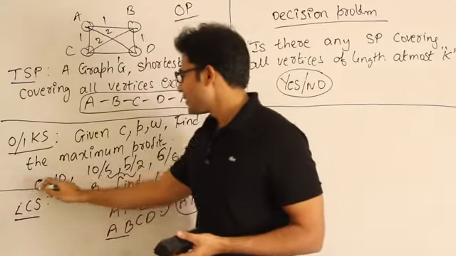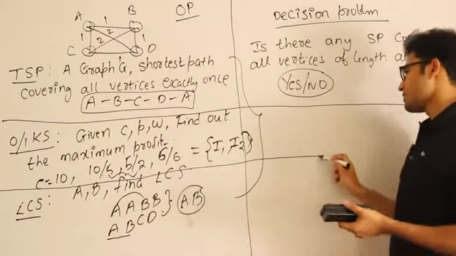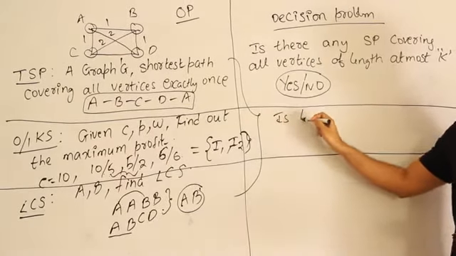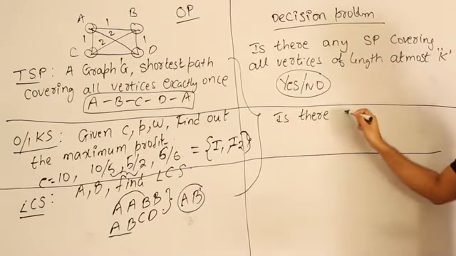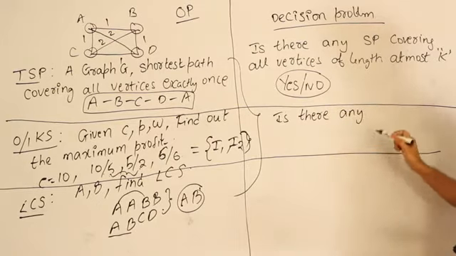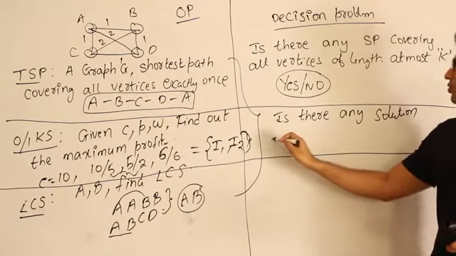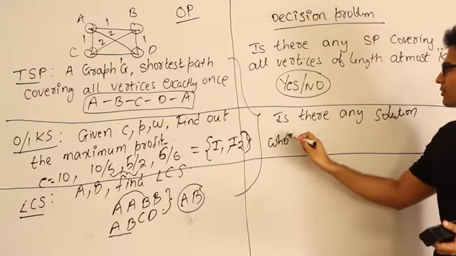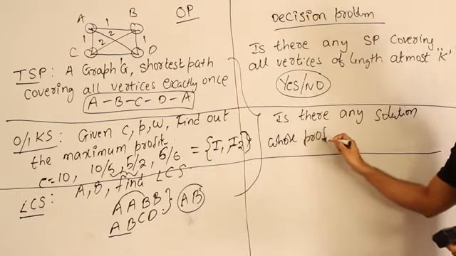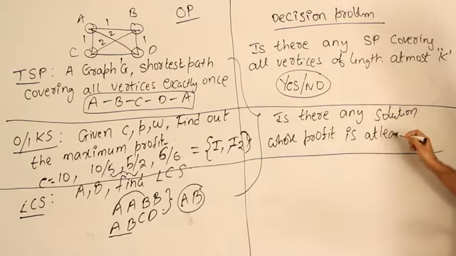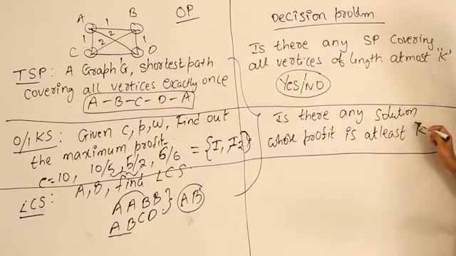And now here for 0-1 knapsack also you could do the same thing, right? So given the problem, you can say, is there any solution whose profit is at least, I can frame it as at least k, right?